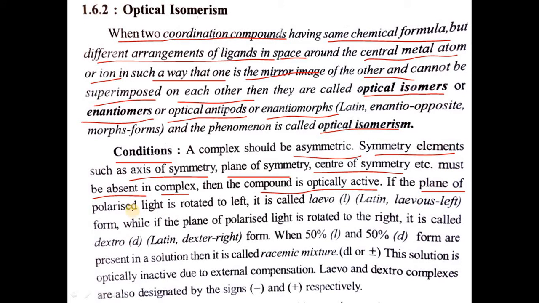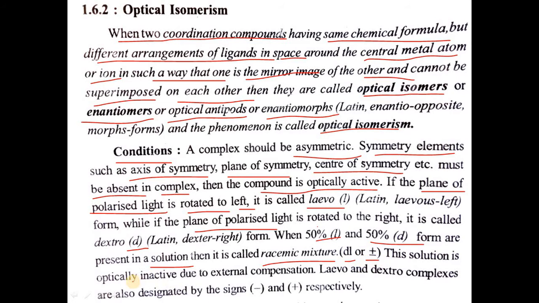If the plane of polarized light is rotated to the left side, then it is called the levo form, and if the plane of polarized light is rotated to the right side, then it is called the dextro form, represented as small d. But when a solution consists of 50% L and 50% D forms, it is called a racemic mixture, that is DL or plus-minus.